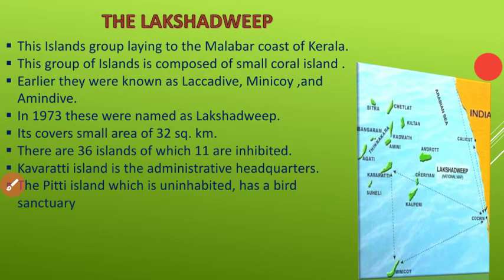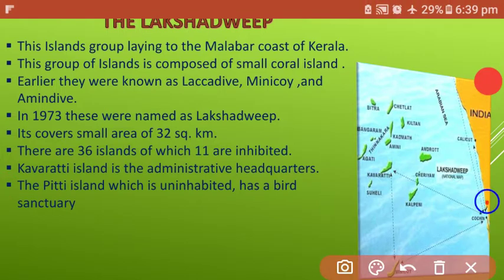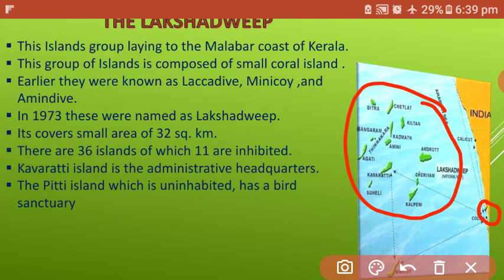First, Lakshadweep. This is a group of islands lying off the Malabar coast of Kerala. It means these islands are situated beside Kerala. All these islands are known as Lakshadweep. The group of islands is composed of small coral islands, which means these islands are made by coral reefs.